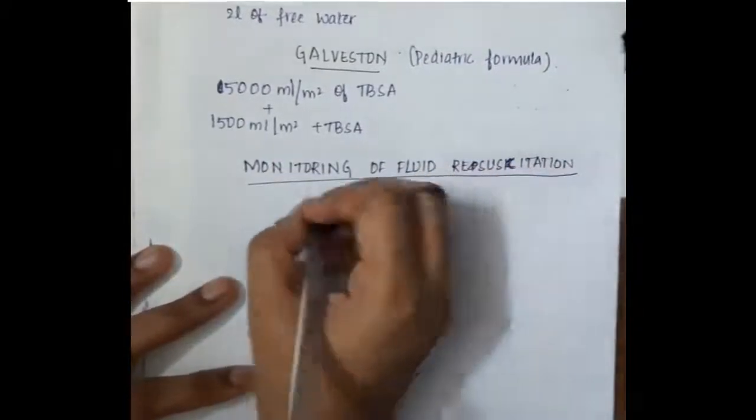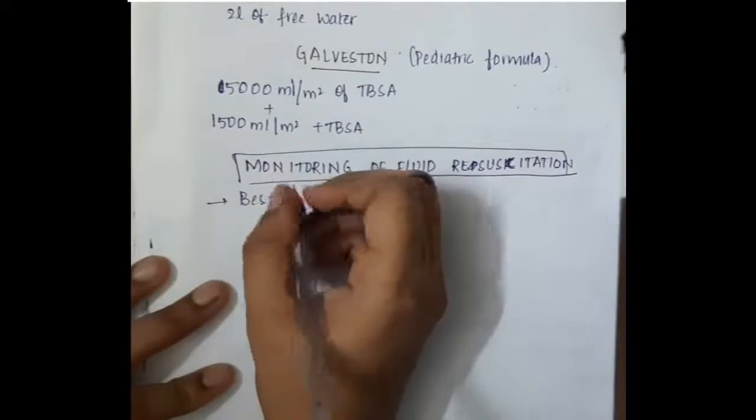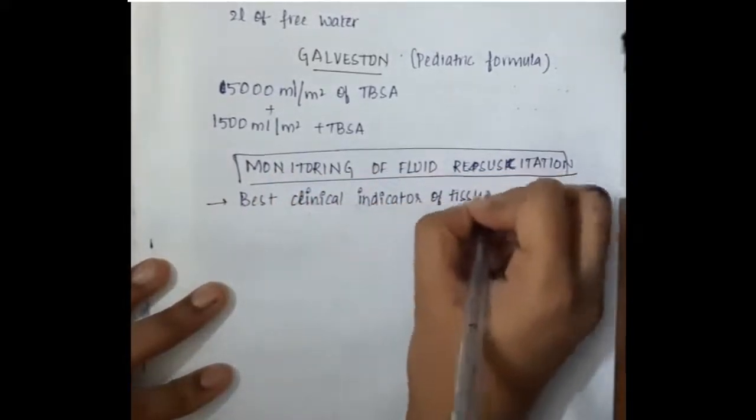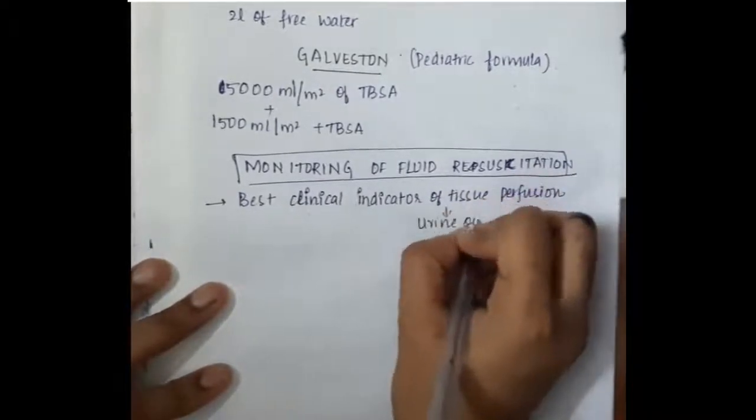Then monitoring of fluid resuscitation. For monitoring fluid resuscitation, the best indicator for tissue perfusion is urine output. Urine output is the best indicator for tissue perfusion.